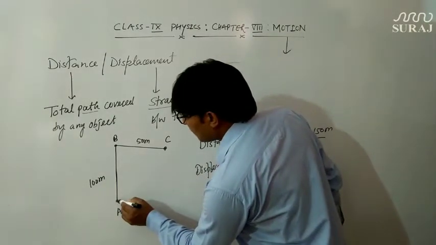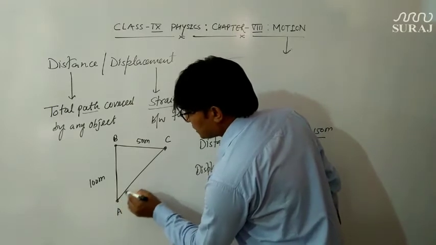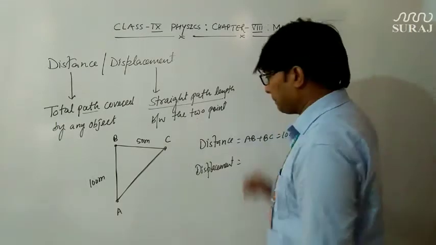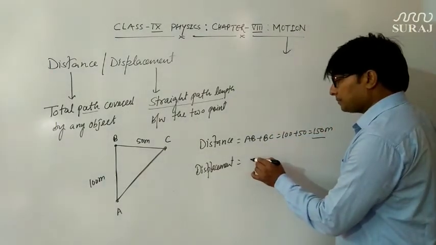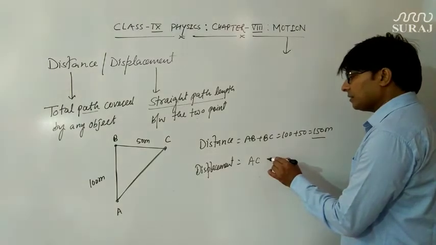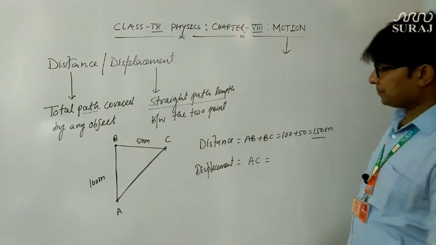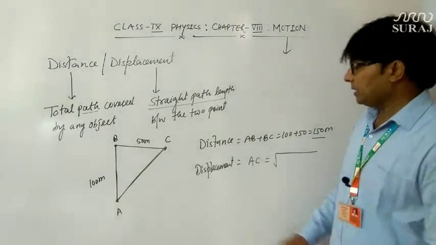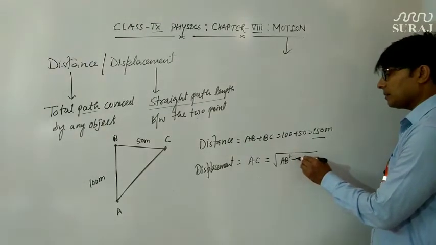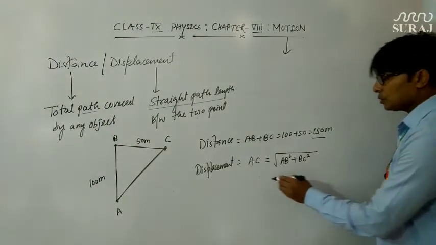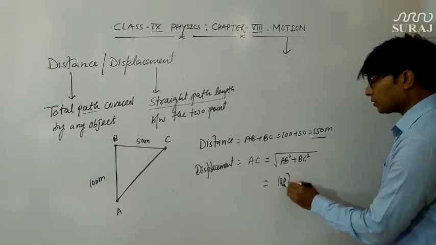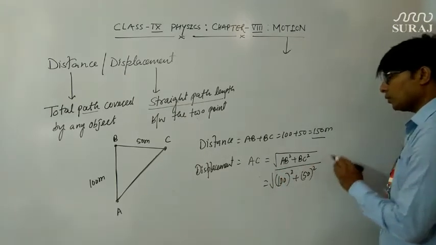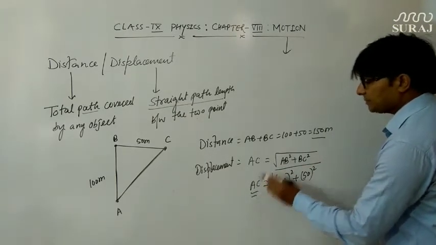We will join these 2 points and this will give the straight distance between point A and point C. So displacement will definitely be AC, and this AC can be calculated using Pythagoras theorem. So what is Pythagoras theorem? The square root of the square of AB plus the square of BC. So the square of AB will be 100 square and the square of BC will be 50 square. This is how we can calculate the displacement.